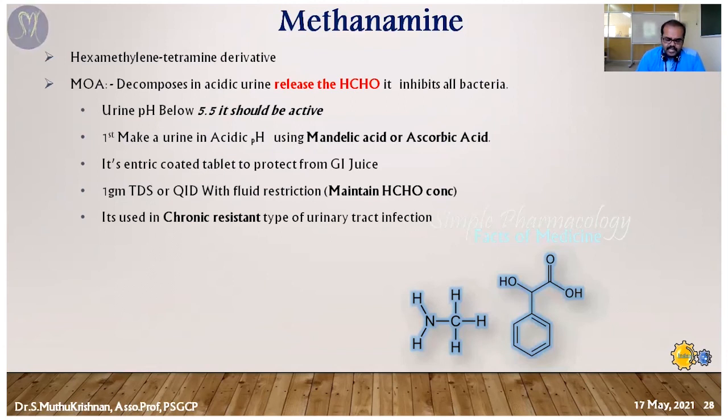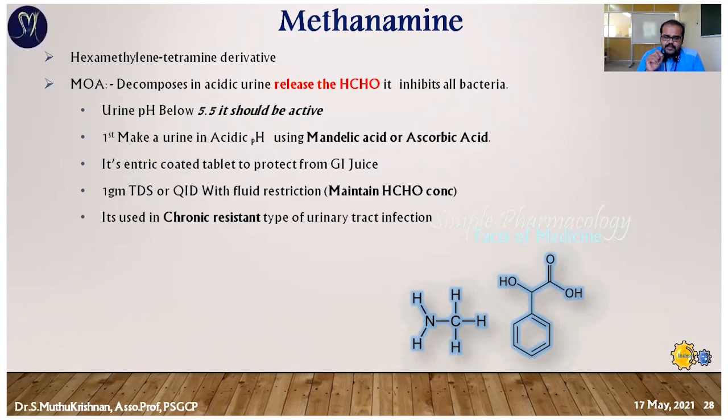In acidic urine, the drug decomposes and releases formaldehyde. That formaldehyde inhibits the bacteria present in the urinary tract infection; that kind of bacteria is killed by the formaldehyde. For this case, same thing, you must maintain the pH below 5.